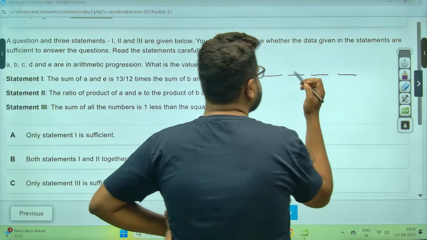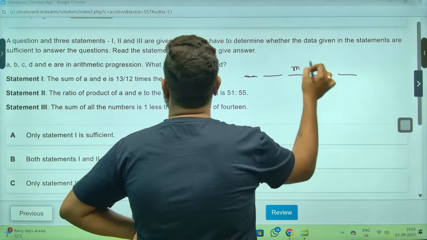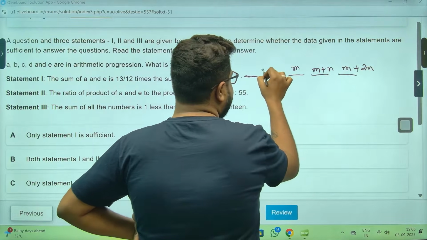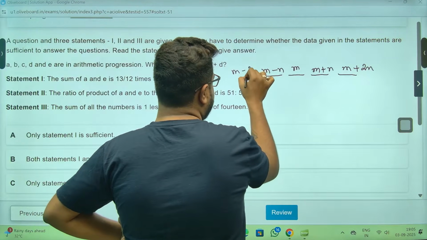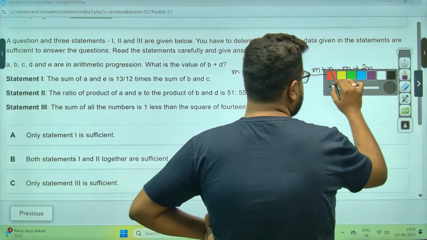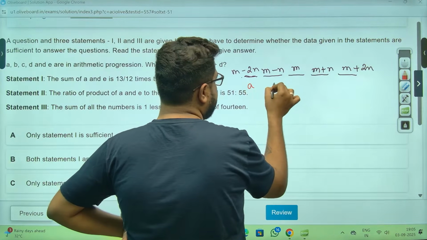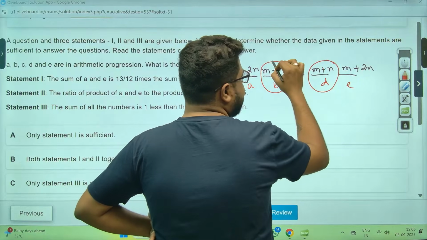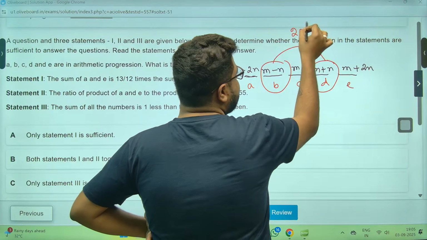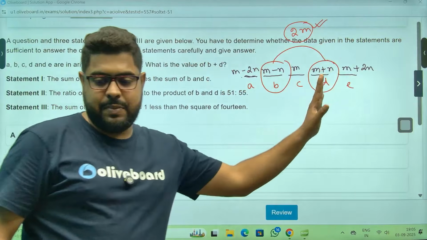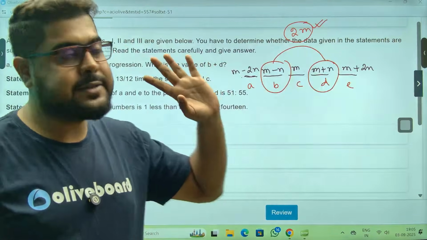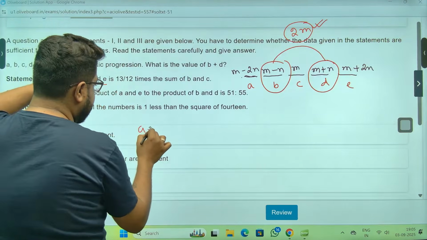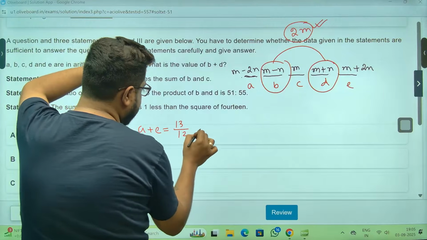Okay, let's take M, and D is also there, so N. M plus N, M plus 2N, M minus N, M minus 2N. So this is your A, B, C, D, E. They want B plus D, meaning they want these two. That means they want 2M. Meaning I just need to figure out the value of M. I don't even need N. Now, statement 1: sum of A plus E. A plus E is 13 by 12 times of B plus C.